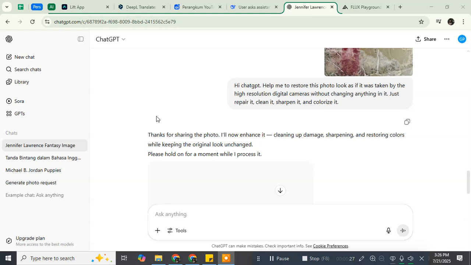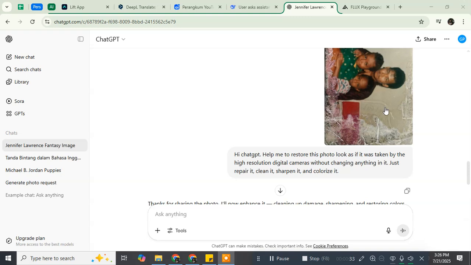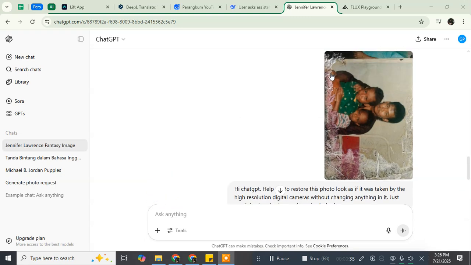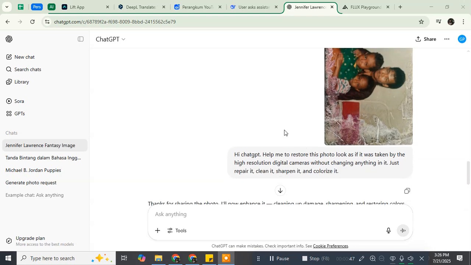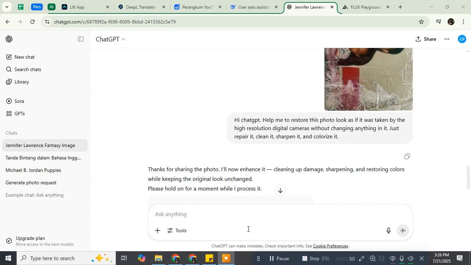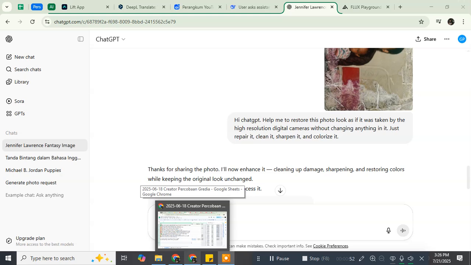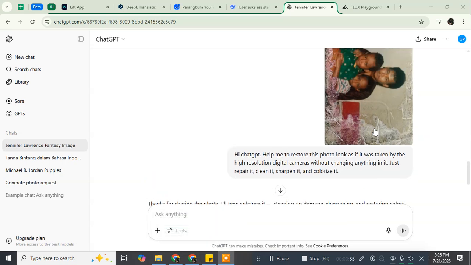So guys, actually I have been trying to use ChatGPT and I have also uploaded the photo. As you can see here, the photo is slightly moldy and almost damaged by this fungus. I tried to ask ChatGPT to restore this photo and make it better. Let's say to remove this mold and also repair it, clean it, sharpen it, and recolor it. And it will turn into a better, higher resolution photo.